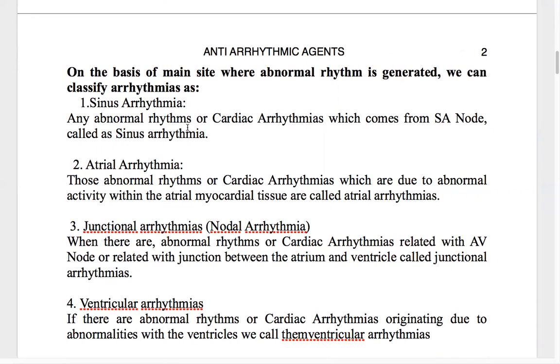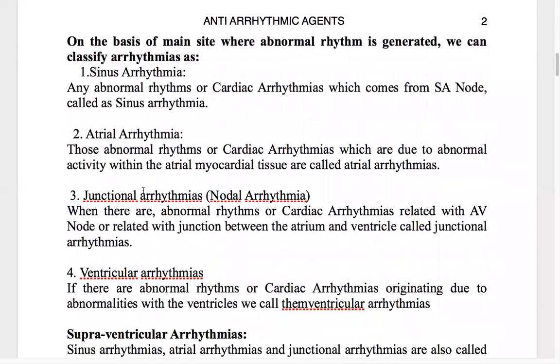Sinus arrhythmia is any abnormality of the SA node. I say this because the SA node is the normal pacemaker, the place where the impulse has to originate. Any abnormal rhythm on the SA node is called sinus arrhythmia.